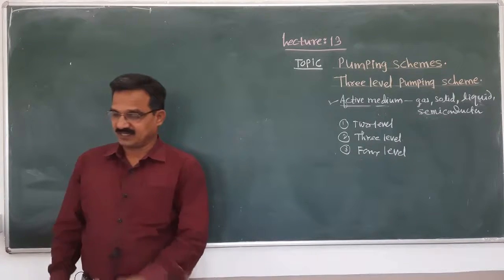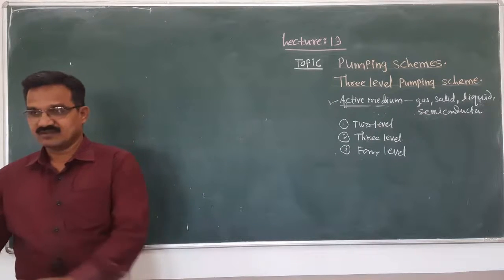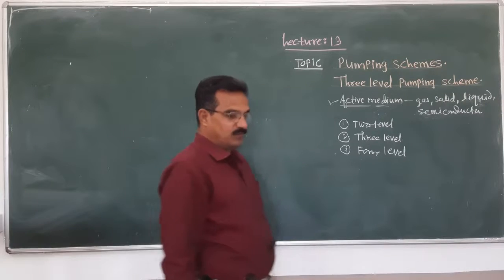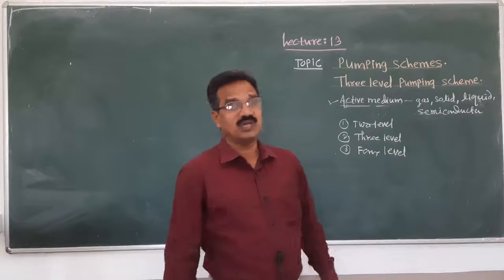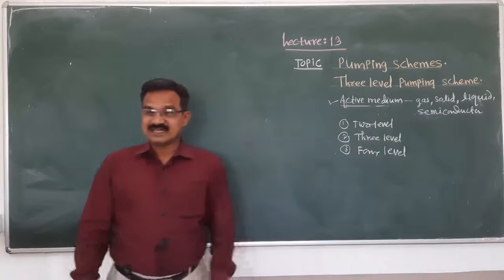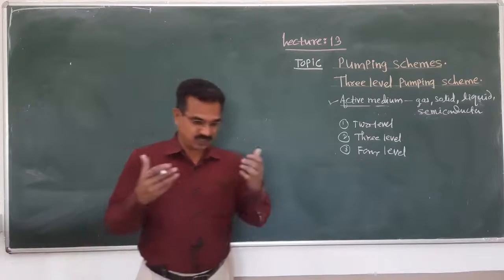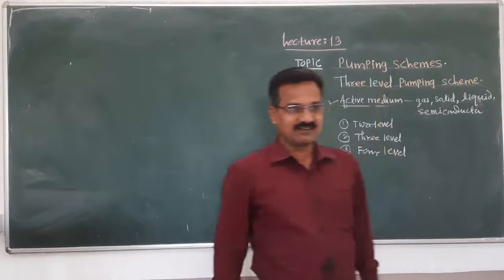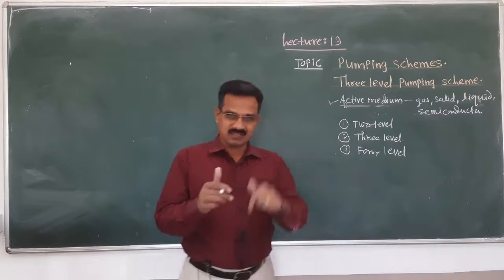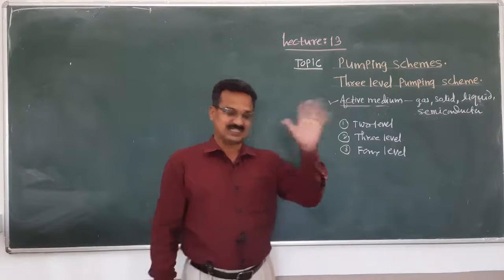But out of that, with the help of the 2-level pumping scheme, it is impossible to achieve population inversion, as we have already considered. The reason behind it is that out of the two, one is the ground state and the other is the excited state.